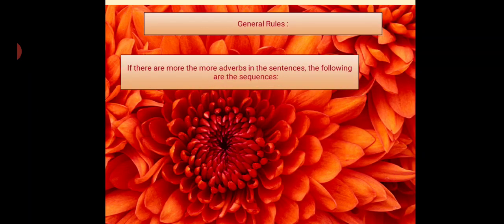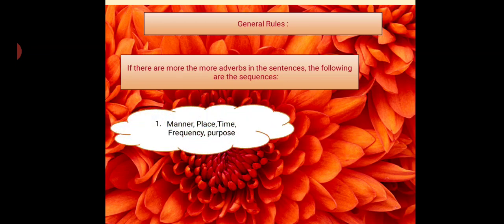If there are more adverbs in the sentence, then the following is the sequence. Sometimes we use more than one adverb in a sentence, so how will we place them? First one: if we have all these five, manner, place, time, frequency, purpose, first we will place manner, then place, then time, then frequency and purpose. So this is the sequence if we have five adverbs.